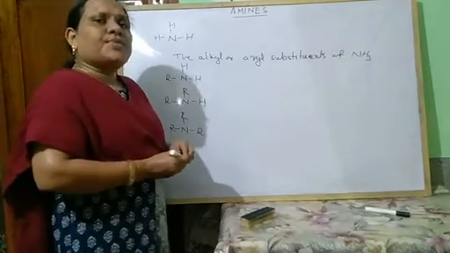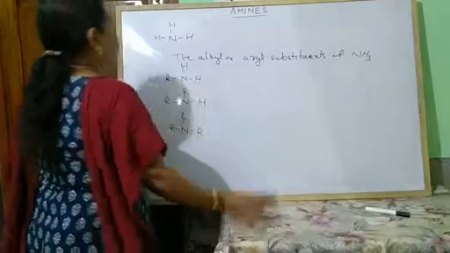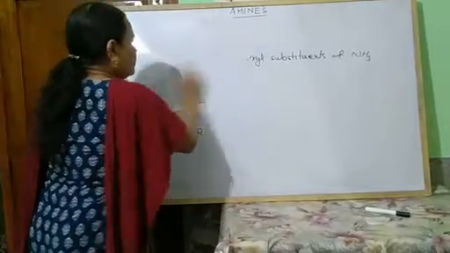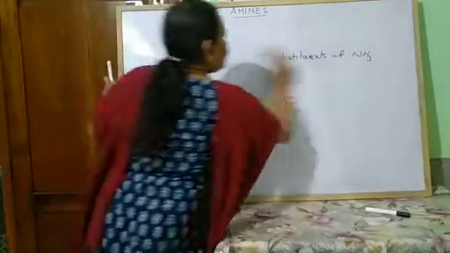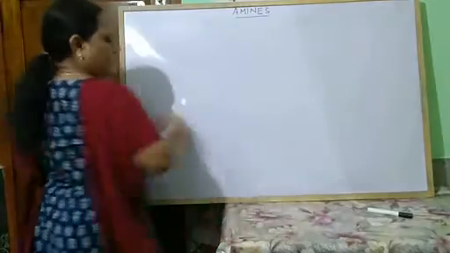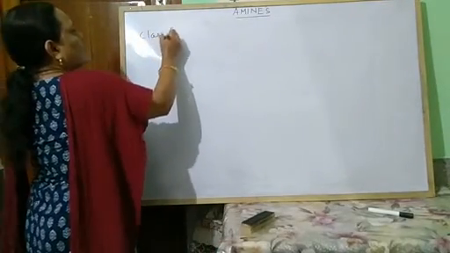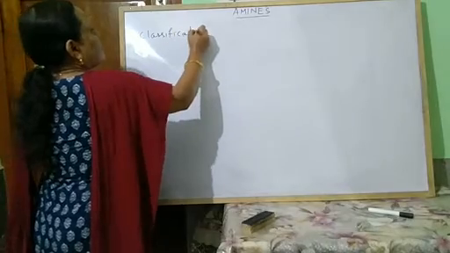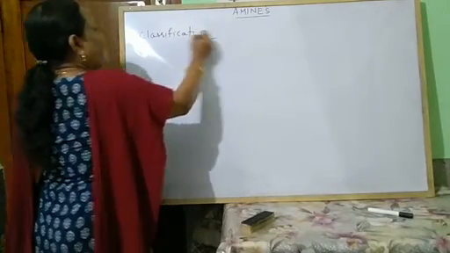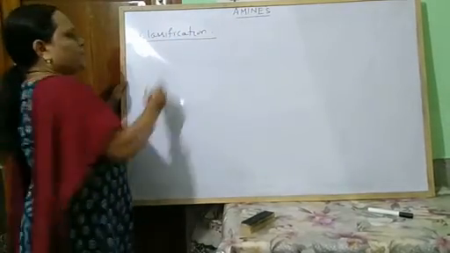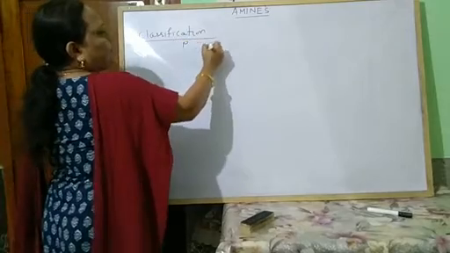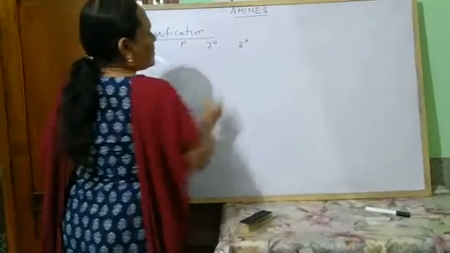Next come to the classification of amines. So amines are broadly classified into 3 types: primary amine, secondary amine and tertiary amine.